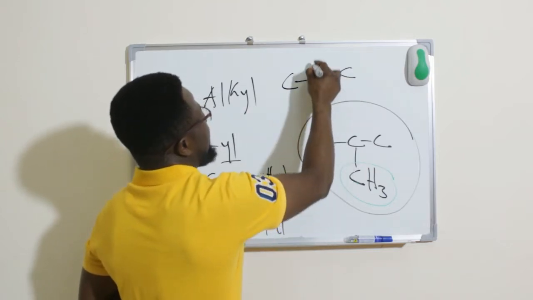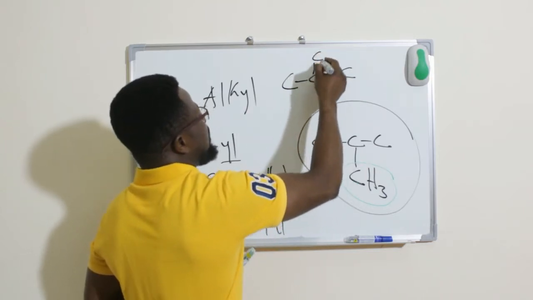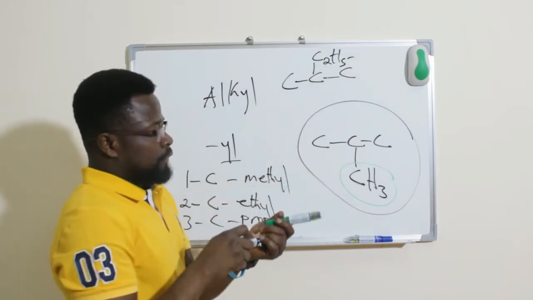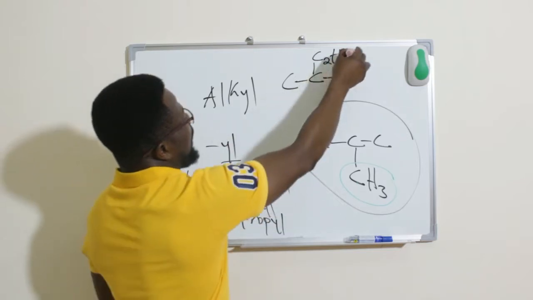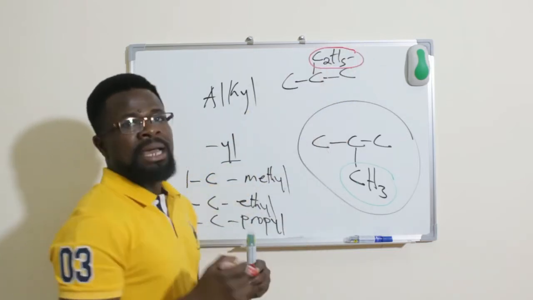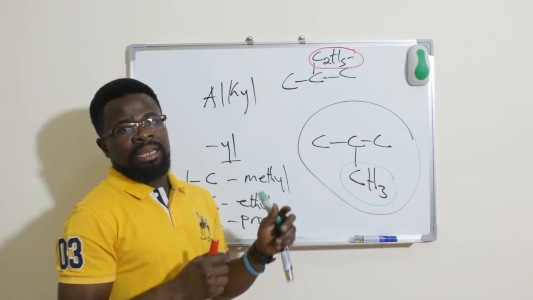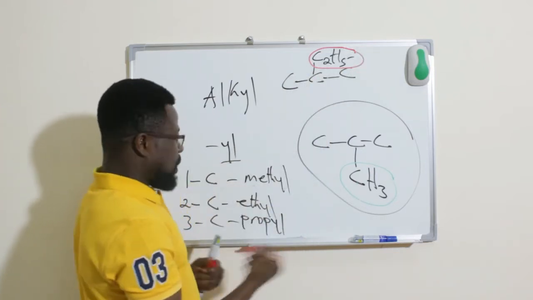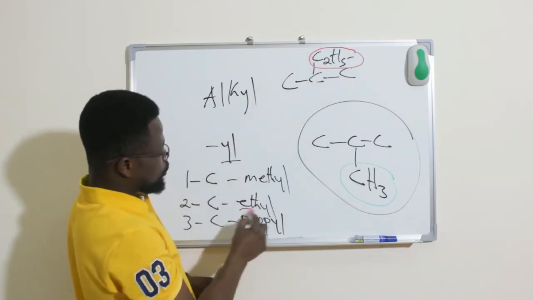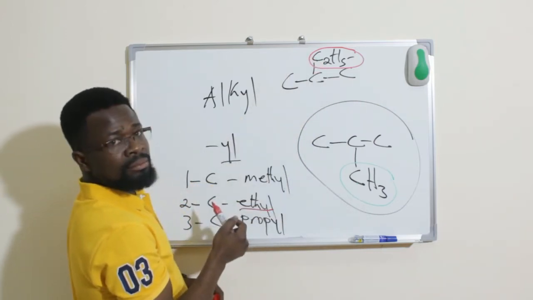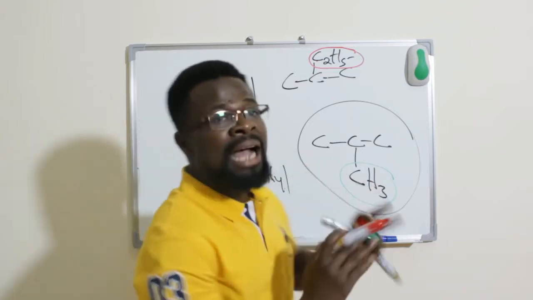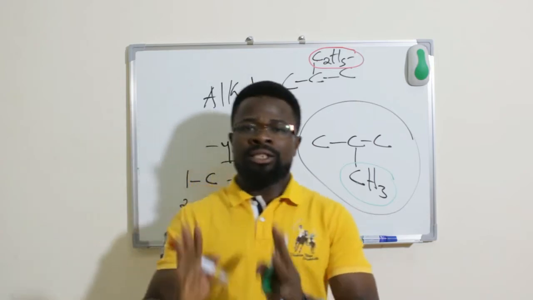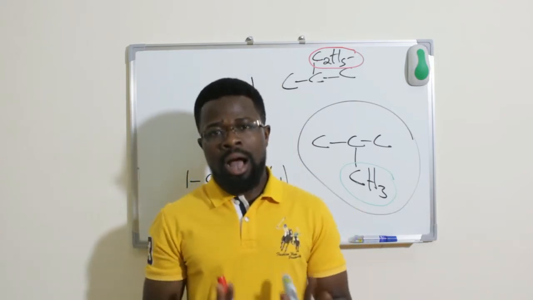If it is two carbon atoms, then we're going to have something like this, where we have this, and let's say this is here, and I have C2H5. So if I have C2H5, the C2H5 becomes the what? The substituent. And if that is the substituent or the branch, this will become what? Ethyl, because there are two carbon atoms. So it becomes ethyl. Alright. That is how to know the difference between a branched chain and a straight chain hydrocarbon.